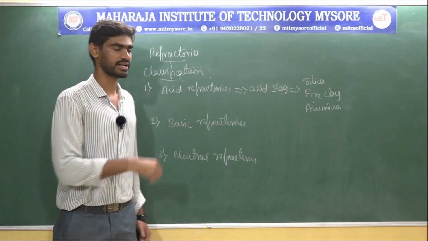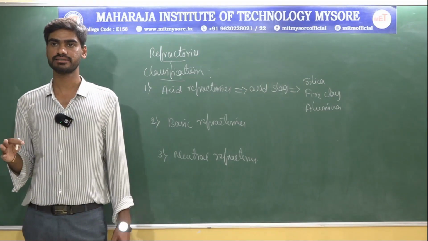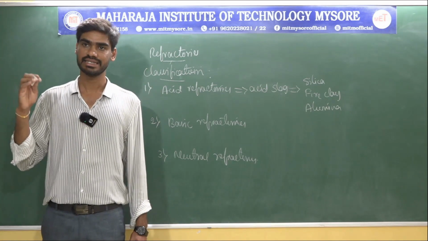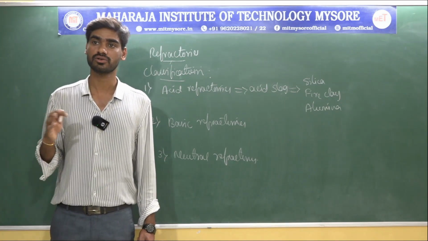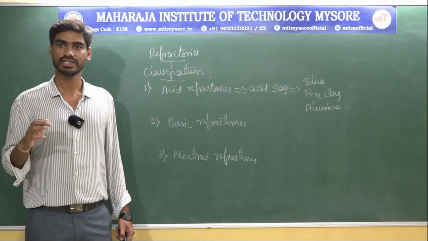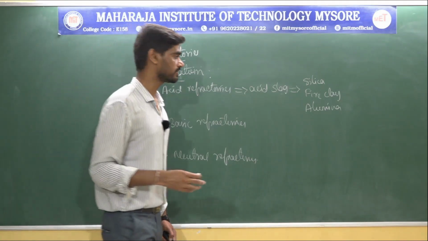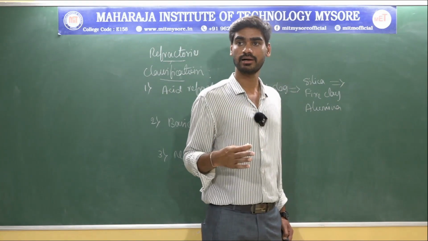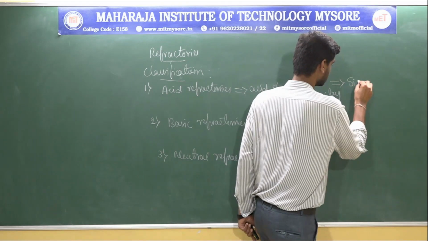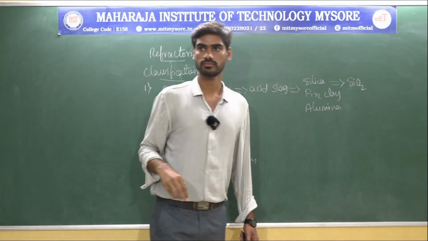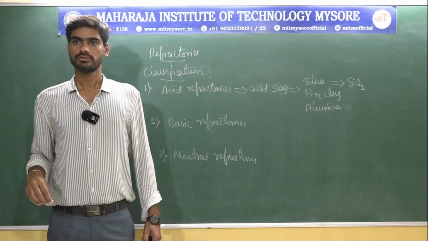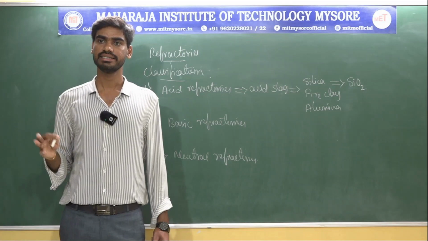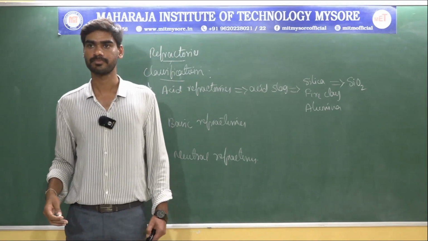When it comes to silica refractories, the name itself indicates the main component. Silica refractories are basically made up of silicon oxide, that is SiO2, which is why they are referred to as silica refractories.